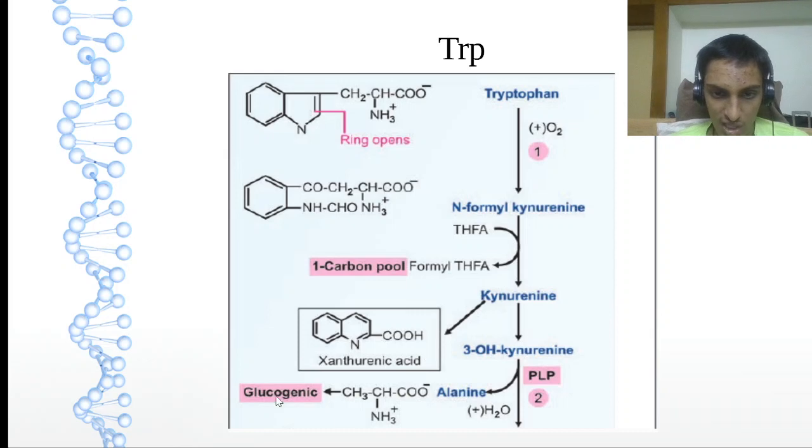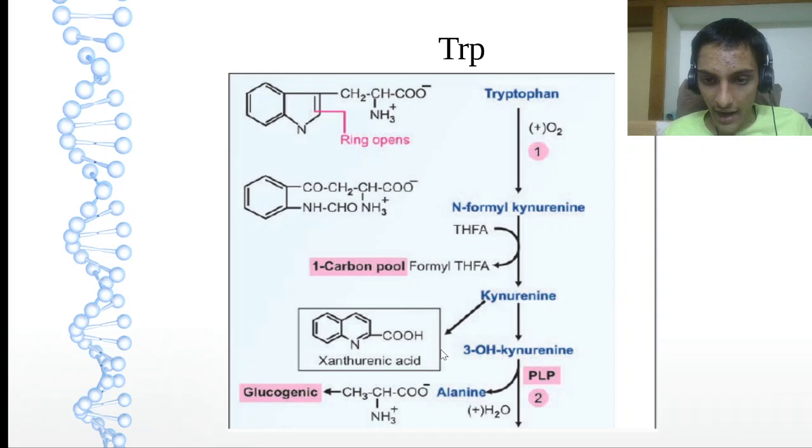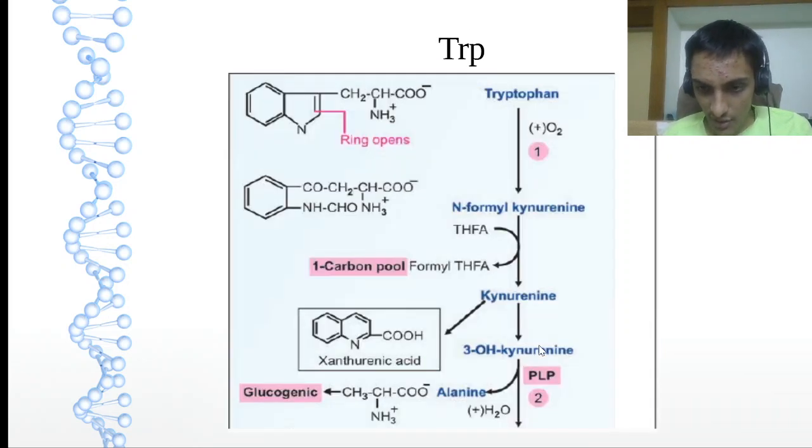On B6 deficiency, xanthurenic acid. Remember, uria means urine. Xanthurenic acid will be excreted in the urine. Then kynurenine, on hydroxylation, gives 3-hydroxykynurenine. Then on which enzyme? Kynureninase.